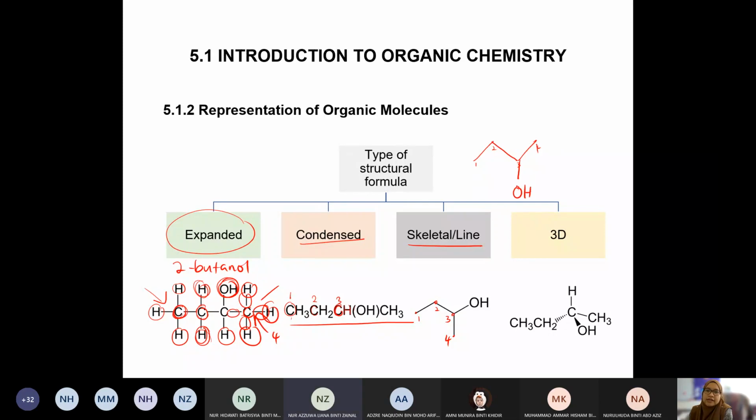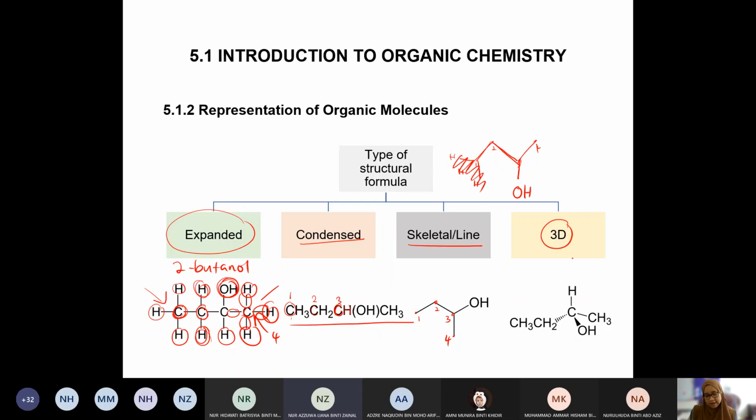Ni yang you akan nampak. Normally kita buat macam ni lah. Ini serong ke bawah kan. Siap. Sebenarnya ni ada hydrogen. Tapi memang dia punya approach dia, we don't show the hydrogen. Sebenarnya ada hydrogen, tapi kita tak tunjuk for skeletal, dilarang tunjuk. What's the purpose of tunjuk? Kalau kata nak simplify, tapi kena tunjuk juga hydrogen. Tak perlu. And then 3D, last one.